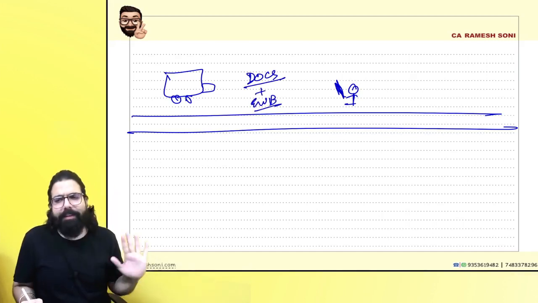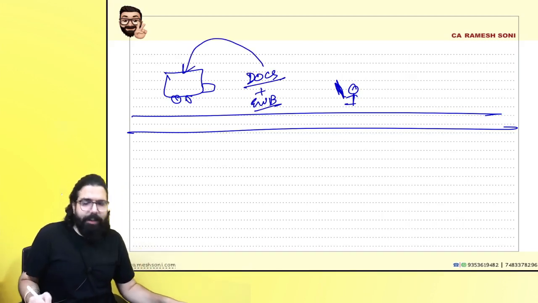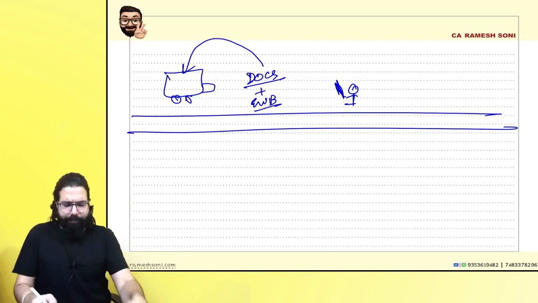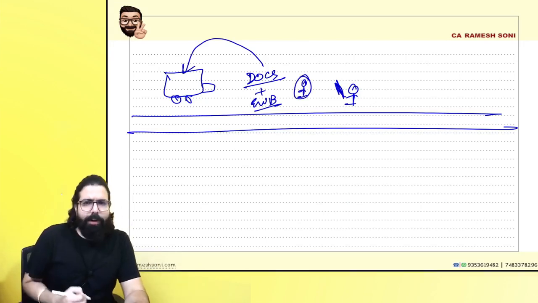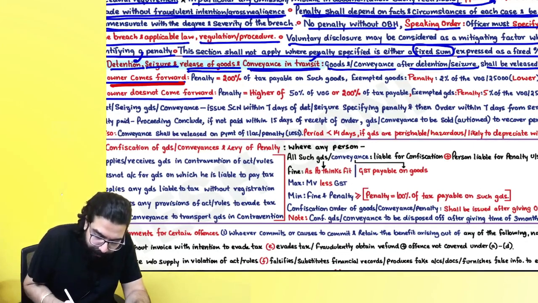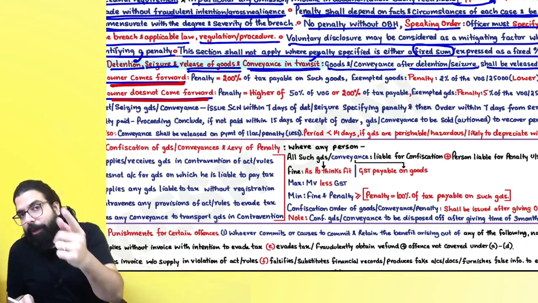Any mismatching etc. is there with the goods which are there in the truck, with the documents etc., then the officer will go ahead and tell, hey driver, call the owner of the goods. If the owner comes forward, then the penalty will be a little less, but if the owner does not come forward, then the penalty will be more.